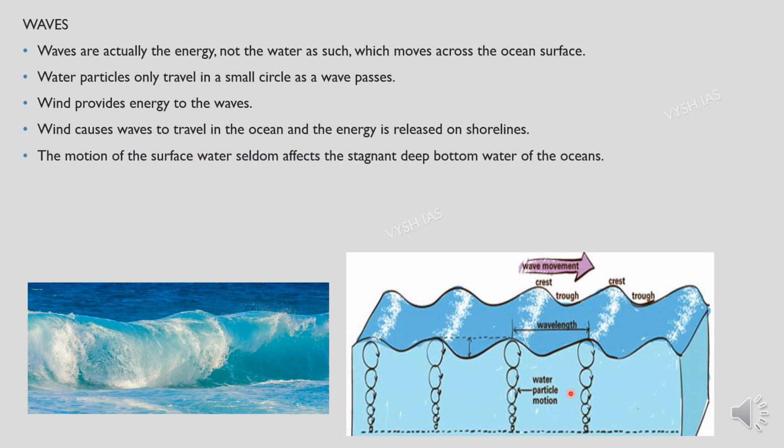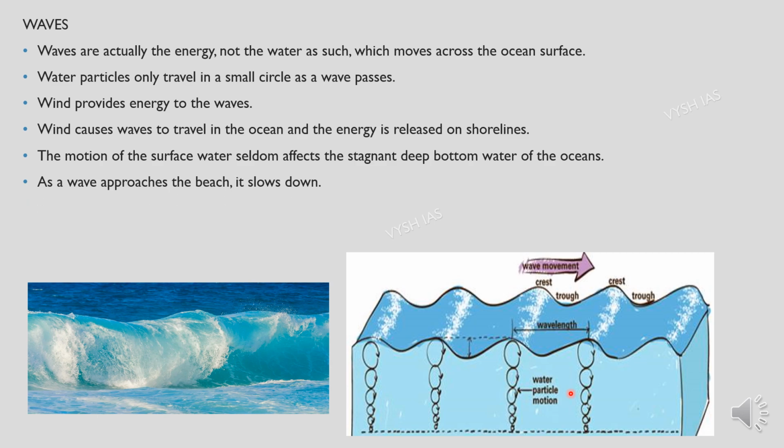So the motion of the surface water seldom affects the stagnant deep bottom water of the ocean. What happens is, on the surface the water will keep moving and it will be seen to our eyes, but deep down in the depths of the ocean, the water will be constant. It will not have any such movement. All this happens only on the surface.